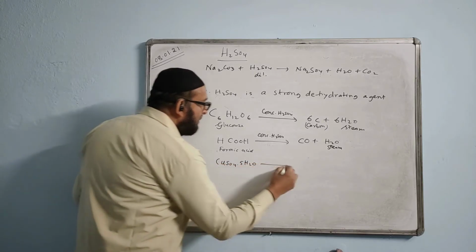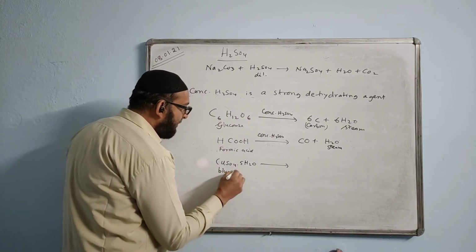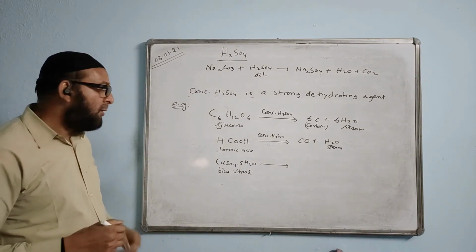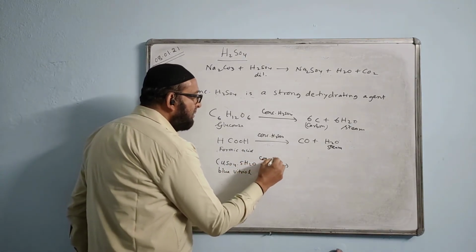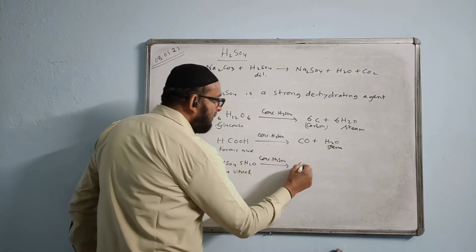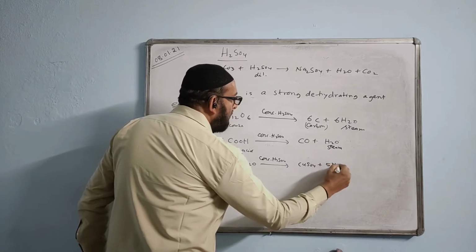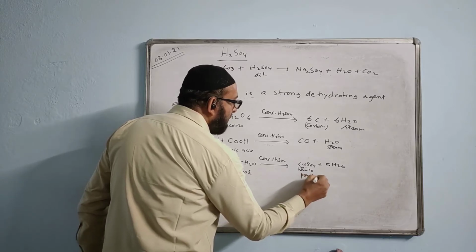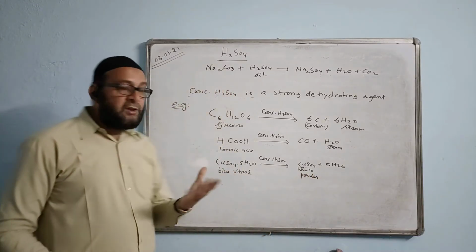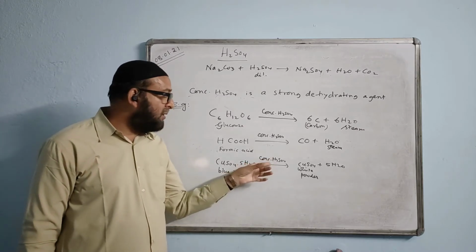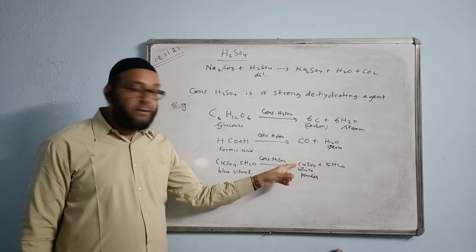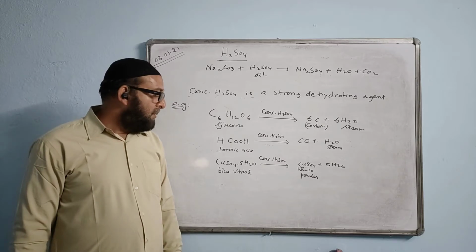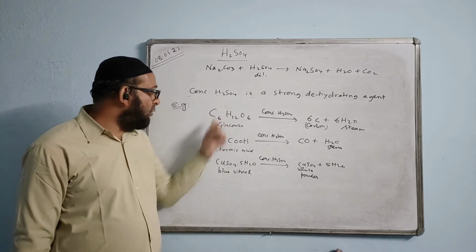CuSO4.5H2O. This is called blue vitriol. It is a blue crystallized solid, blue color crystal. When we add concentrated sulfuric acid, it will give copper sulfate plus 5H2O. Copper sulfate is a white powder. Your blue crystallized solid will be dehydrated by concentrated sulfuric acid into white powder of copper sulfate plus steam. H2O, steam, is formed. This observation is important. This one and these two observations are highly important.